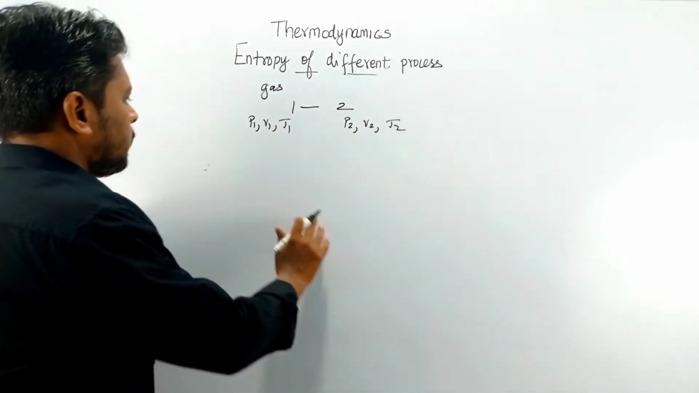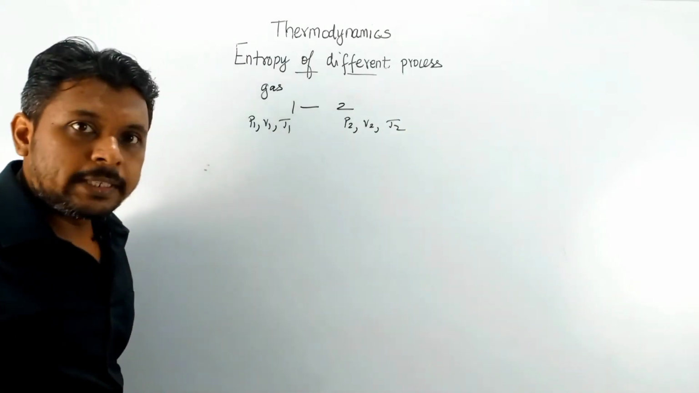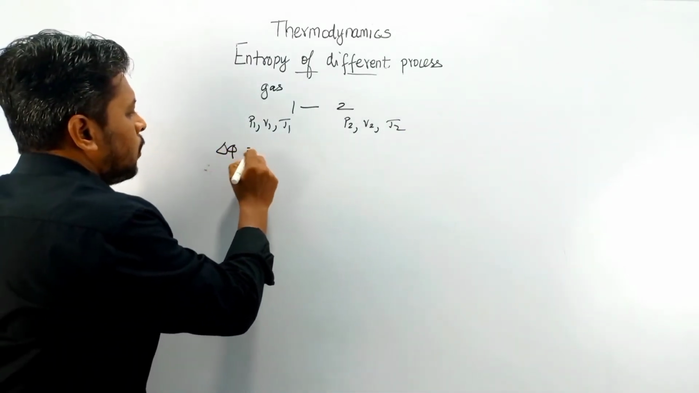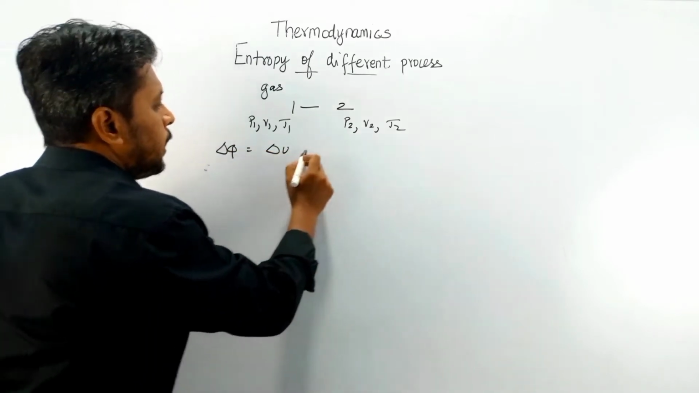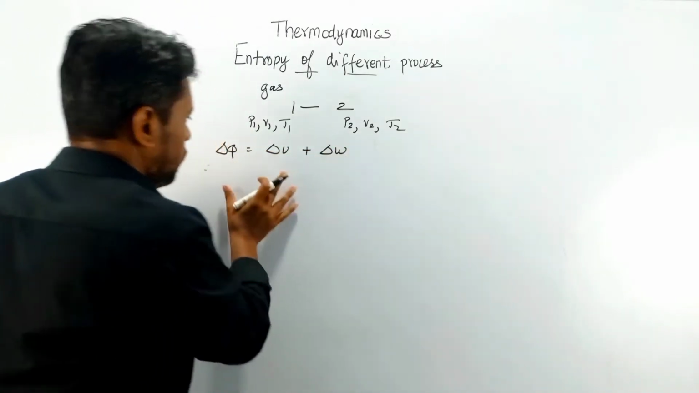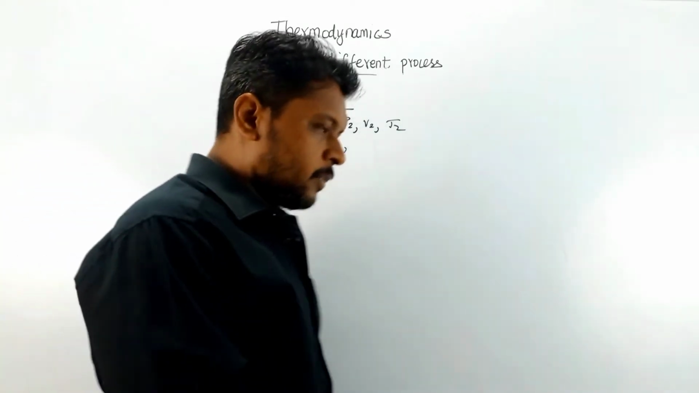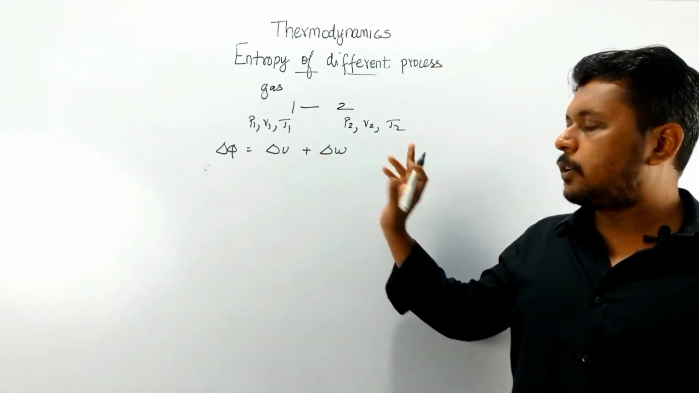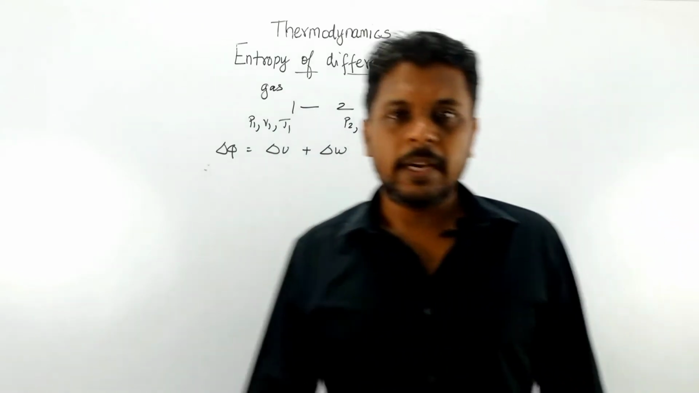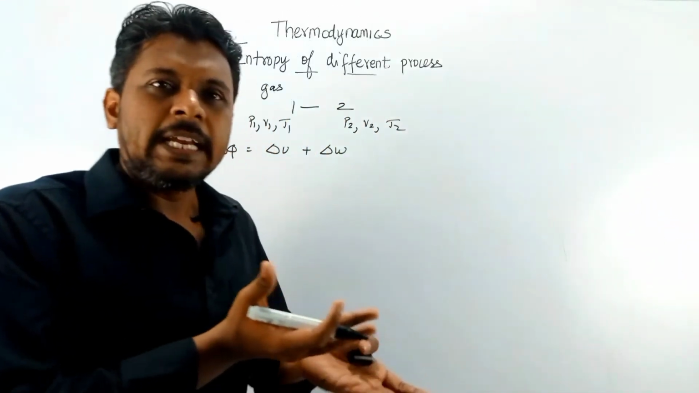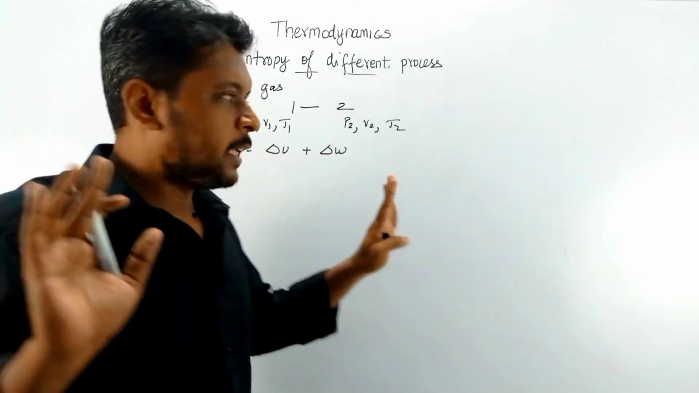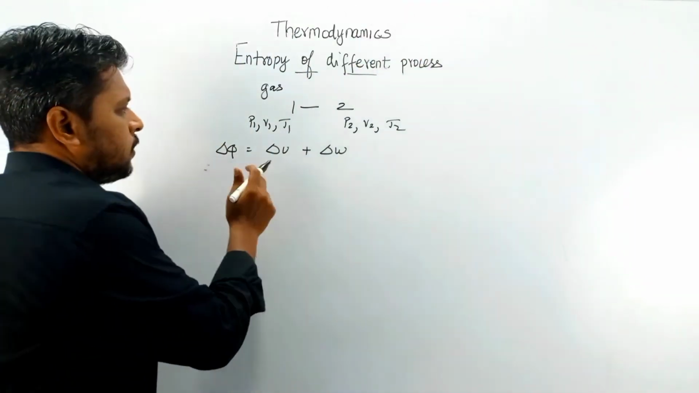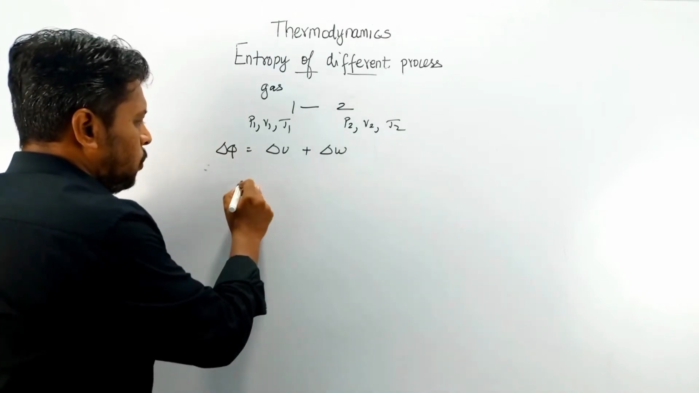For that we will take the first law of thermodynamics equation. So delta Q is equal to delta U plus delta W. This is the first law of thermodynamics equation, and you all know that. Let us imagine that some heat is supplied and some work is done. So we can write delta Q here.